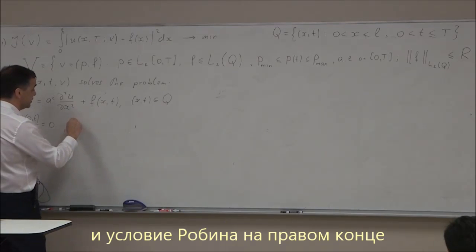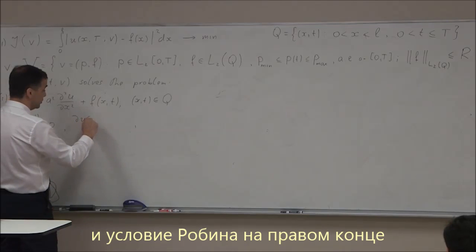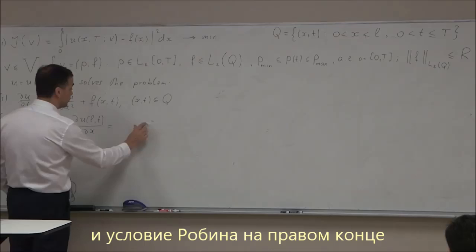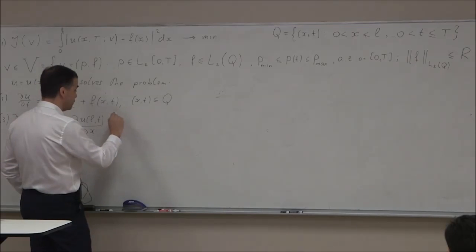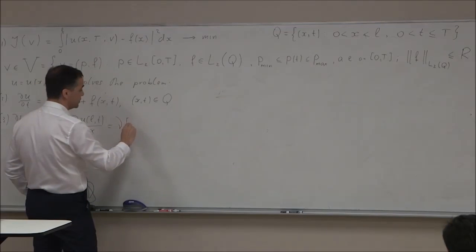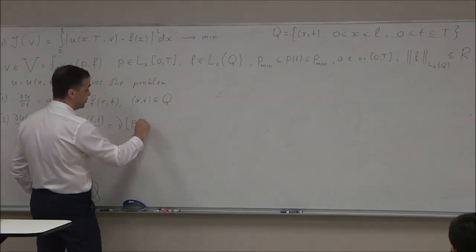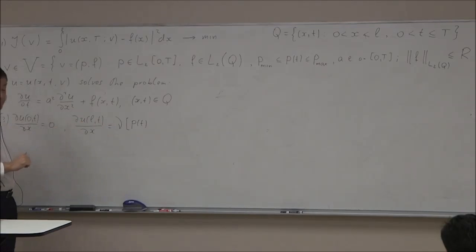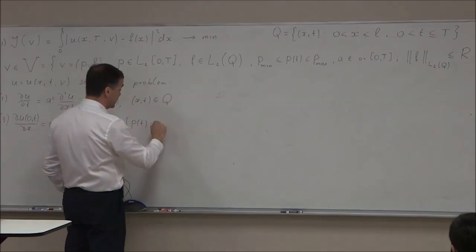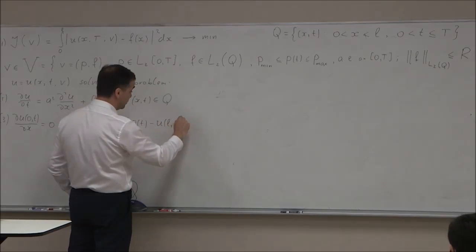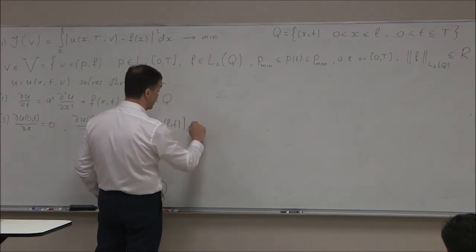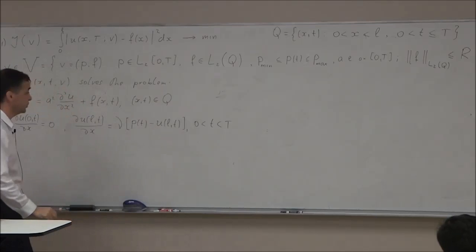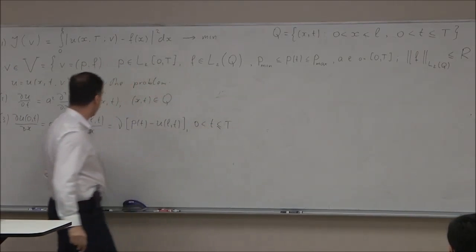On the right end, I have the following condition: du/dx equals a positive constant nu times p(t), which is exactly the first component of the vector v, minus u(L, t). This should be satisfied on (0, T).